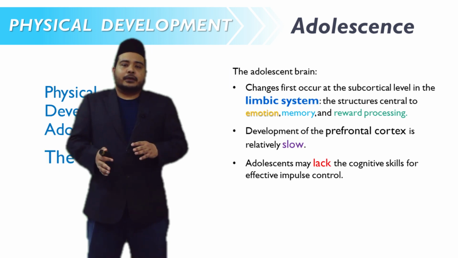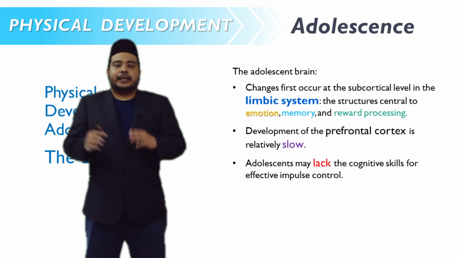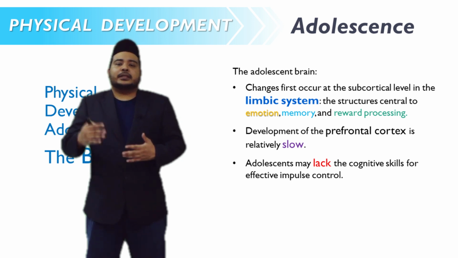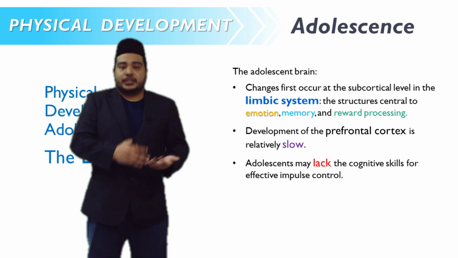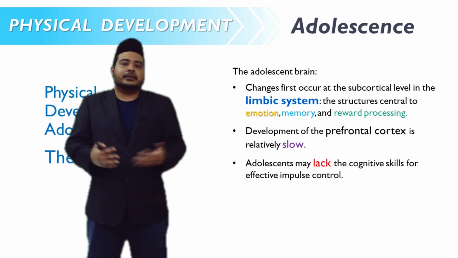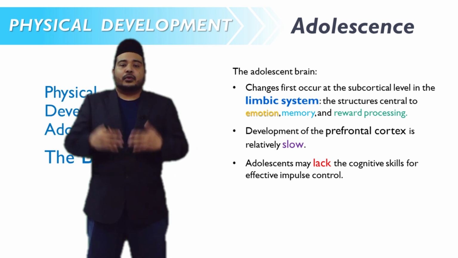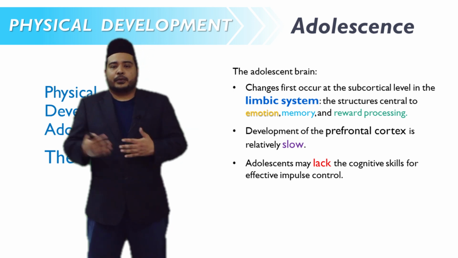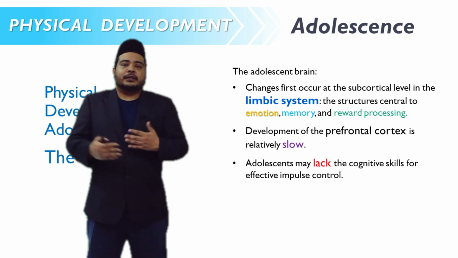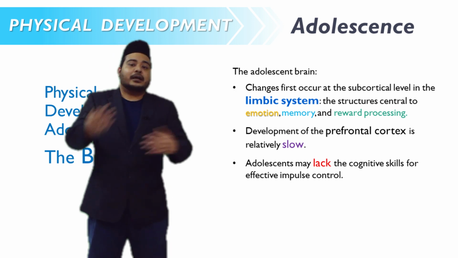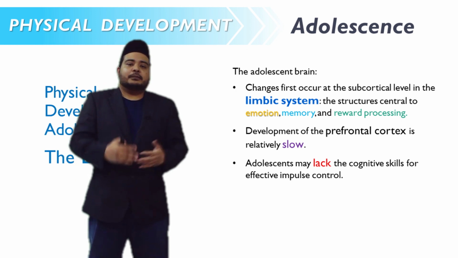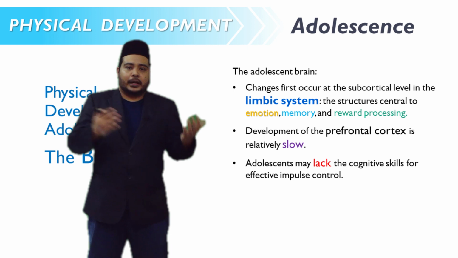In terms of the brain, adolescents at this stage show obvious changes, which first occur in the subcortical level of the limbic system, the structure of our central brain that regulates emotion and is in charge of memory and reward processing. At this stage, development of the prefrontal cortex, on the other hand, is relatively slower compared to development in the limbic system. What happens?